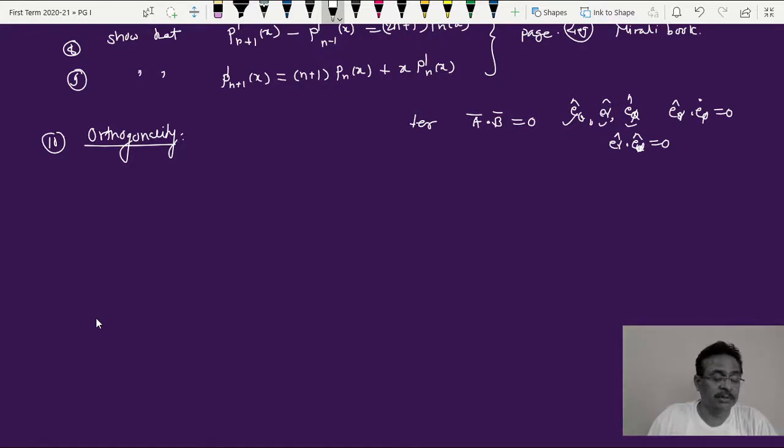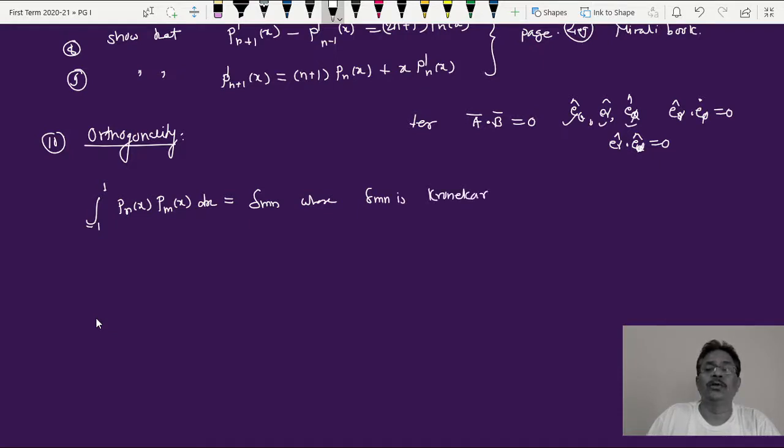Now what is this condition? This is the integral from minus 1 to 1. This function is Pn(x), another Legendre function is Pm(x), into dx. This product gives you the integral from minus 1 to plus 1 of Pn(x) into Pm(x) into dx, which is equal to delta mn, where this delta mn is called the Kronecker delta.